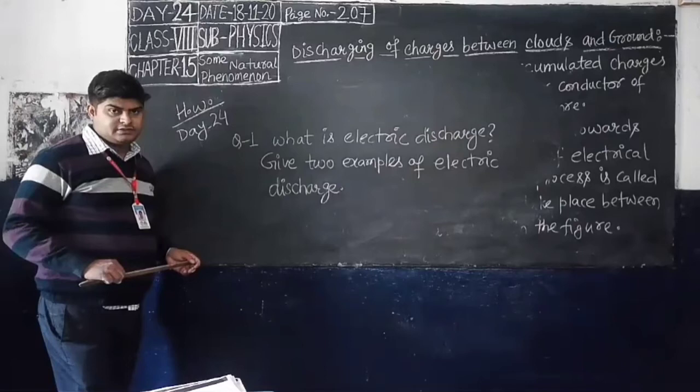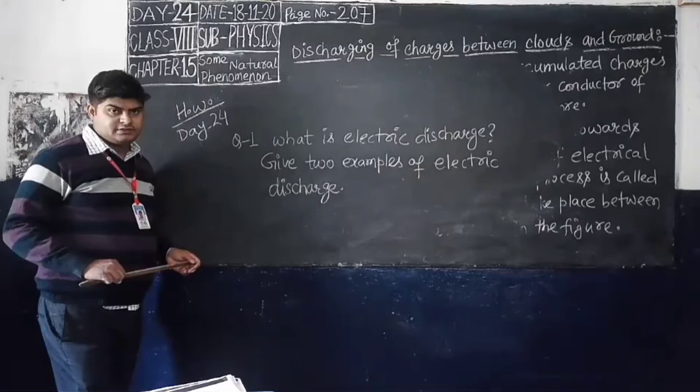See the second point: negative charge on the clouds tends to make a path towards the ground and results in a narrow streak of electrical discharge, which we call lightning. I have told you that clouds carry negative charge in the lower part.